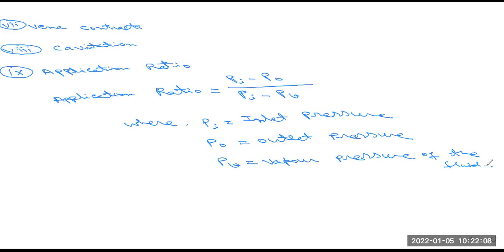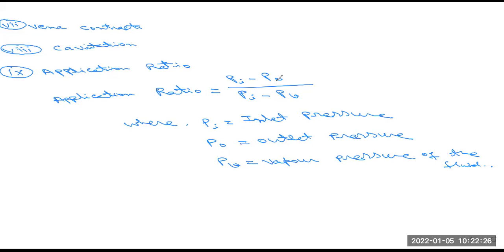So this is another important term, the application ratio, a ratio between the inlet pressure, the outlet pressure and the vapor pressure of the fluid flow.